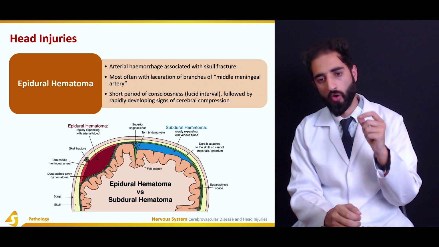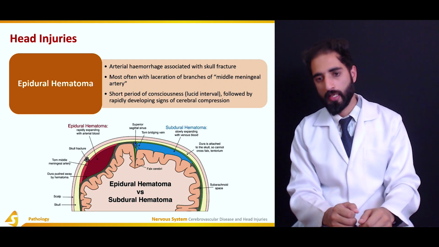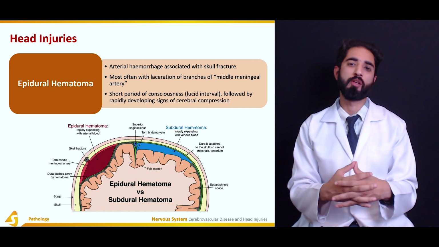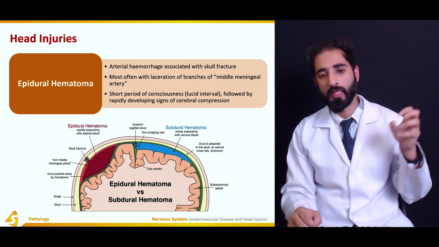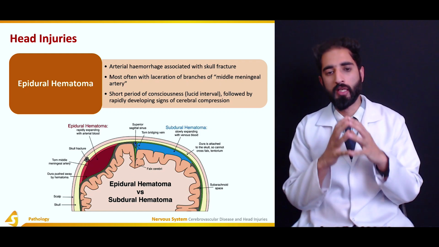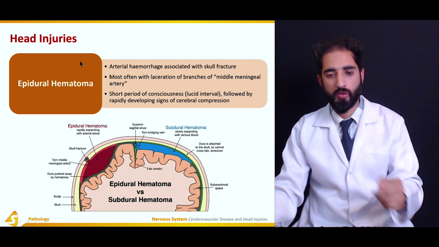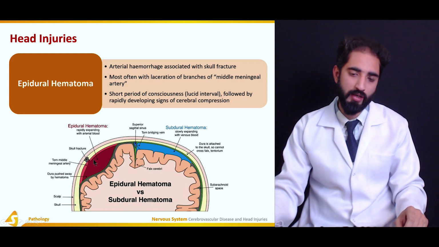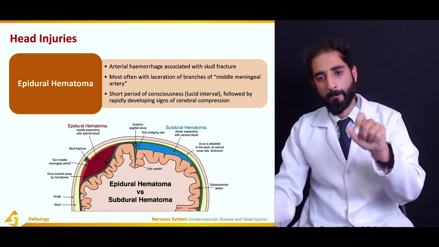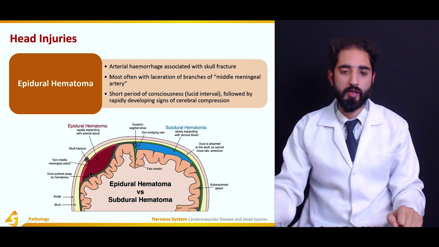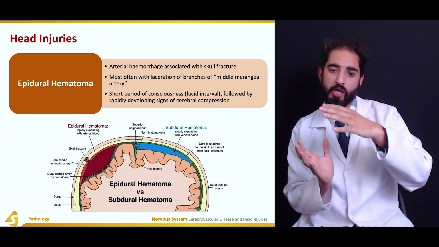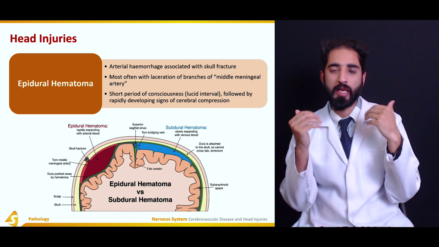And there is a short period of consciousness, which is known as the lucid interval, followed by rapidly developing signs of cerebral compression because of the rapidly increasing size of the hematoma. So as you can see here, there is a skull fracture, and the red color signifies that it is the arterial hemorrhage, and you can see that the dura is pushed away, which is resulting in the compression of the brain tissue.